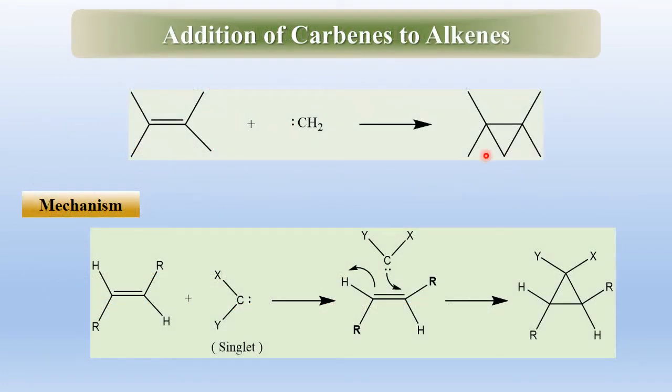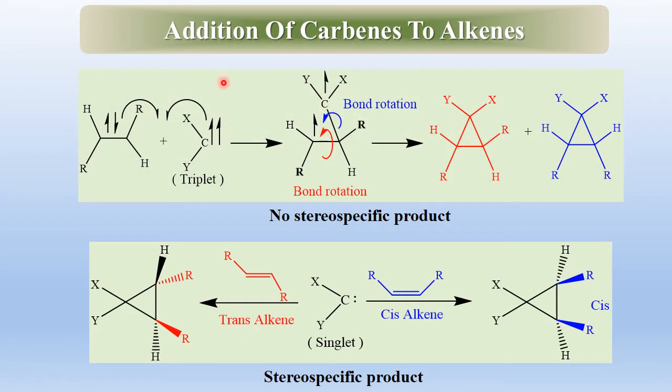Here is the addition of carbene to an alkene to produce cyclopropane. The mechanism is a concerted one to give product. Here is the mechanism. Here is the addition reaction of carbene to an alkene.